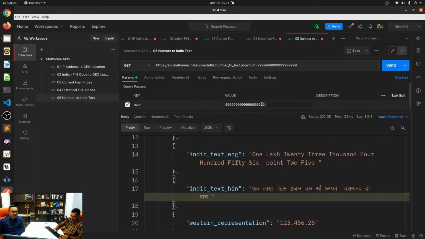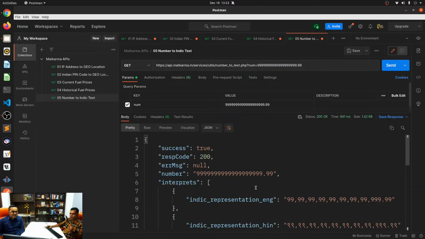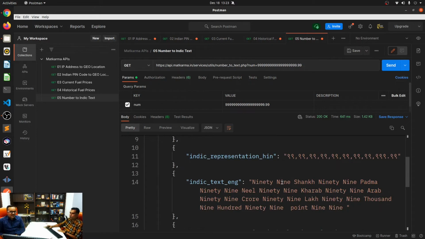Whoa. I hope it works. I'm really not sure if it'll work, but let's see. Yeah, there you go. So this was a success. So you can see that this can go up to 999 Shank, 99 Padma, 99 Neel, 99 Kharab, 99 Arab, 99 Crore, 99. I didn't know after Arab. Yeah, it's Arab, Kharab, Neel, Padma, Shank, and then there is Mahashank, by the way.